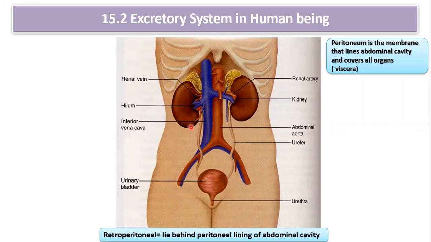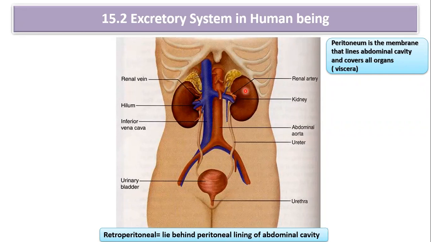So what is the location of the kidney? The kidney is located in the abdominal cavity on either side of the vertebral column, at the junction of the 12th thoracic and 3rd lumbar vertebra. What is the shape of the kidney? The kidney is red, bean shaped.